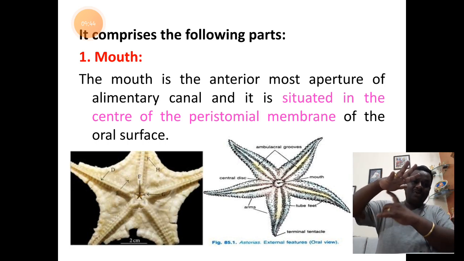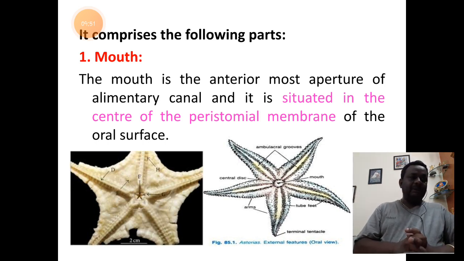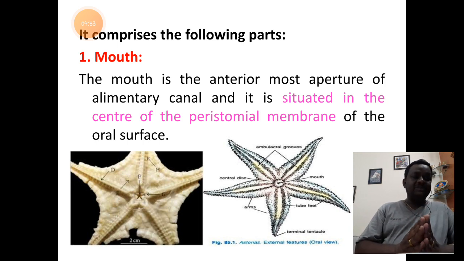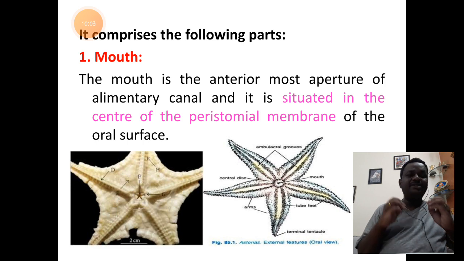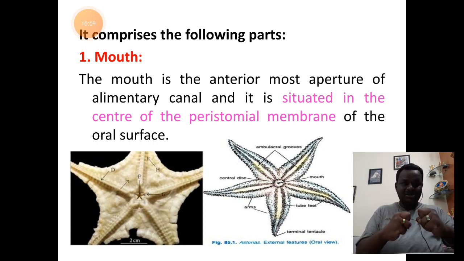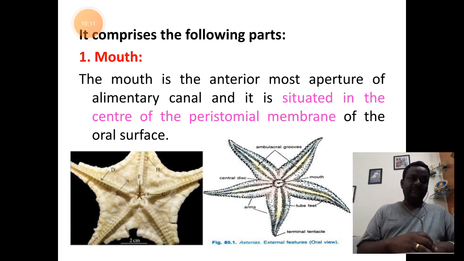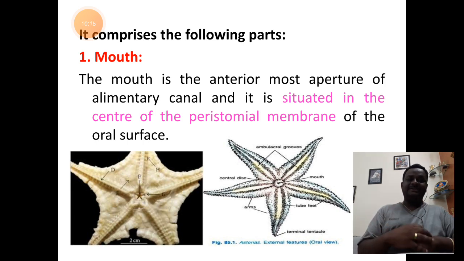At the center of the central disc, you have the opening of the mouth. This mouth structure is provided with a special kind of muscles referred to as sphincter muscles, which have the property of contraction and relaxation. So they are retractile and extensive.